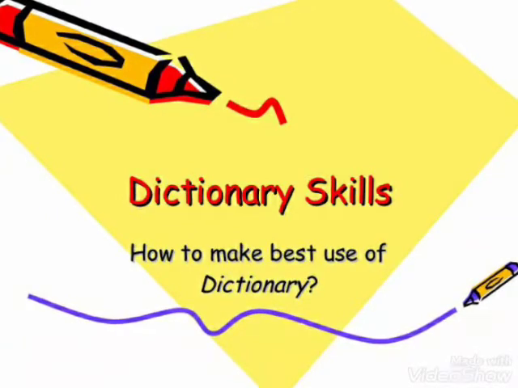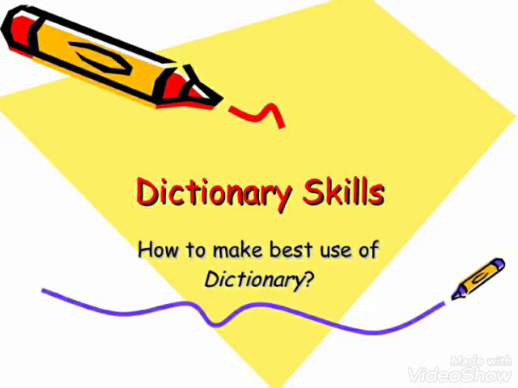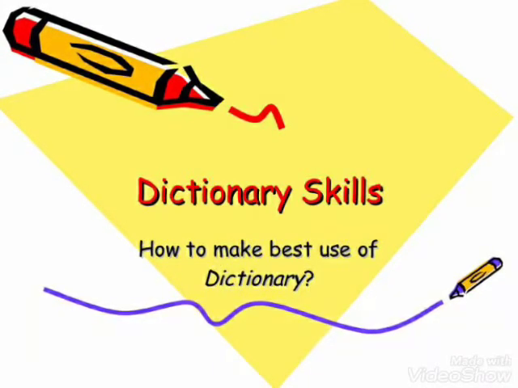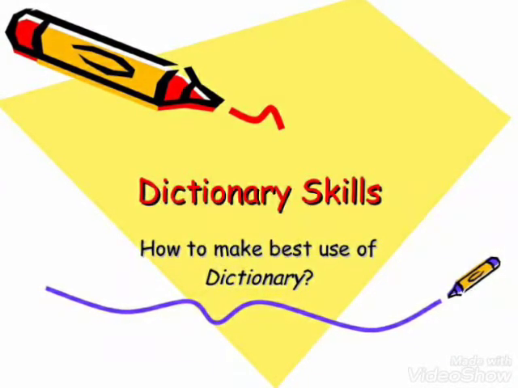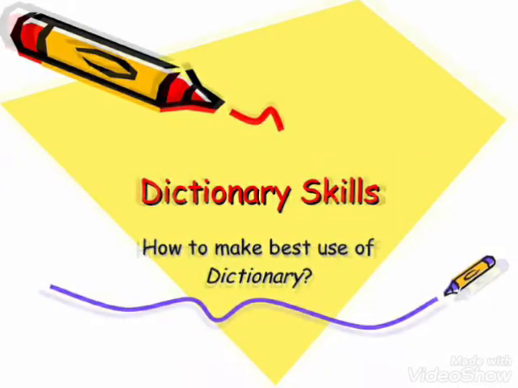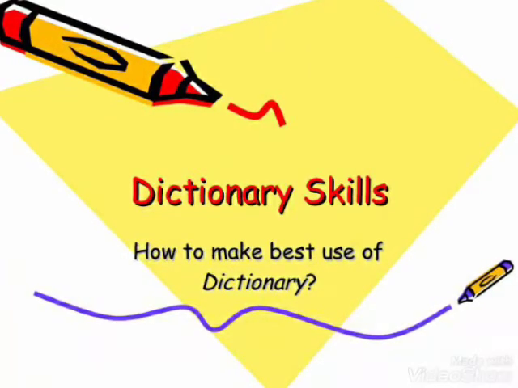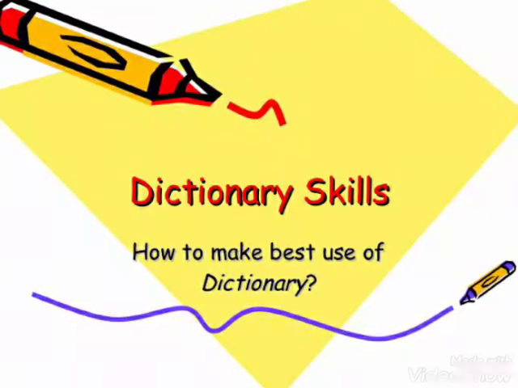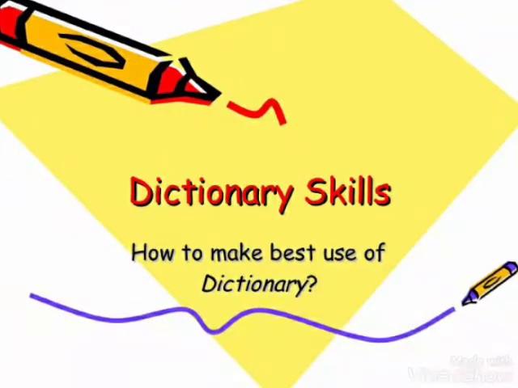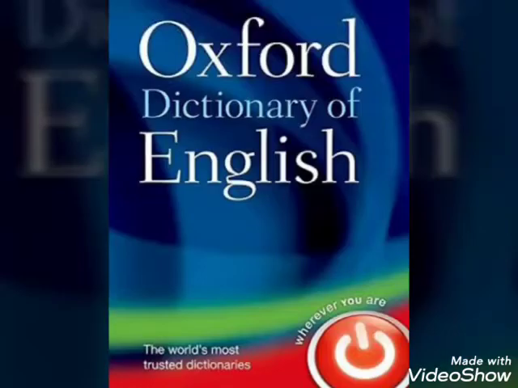The dictionary is basically a treasure box in which the treasure is the new words. Dictionary is basically a book. When you open the treasure, you start to know the new words which exist in this world.